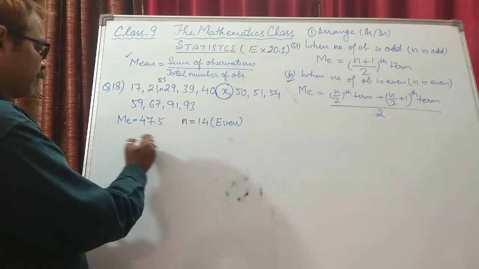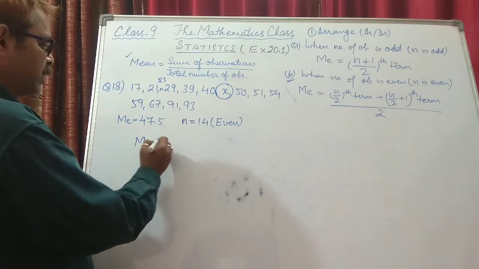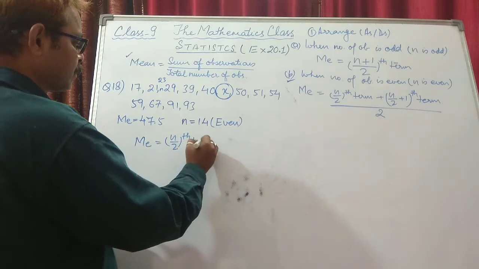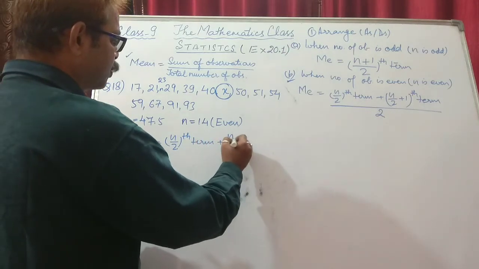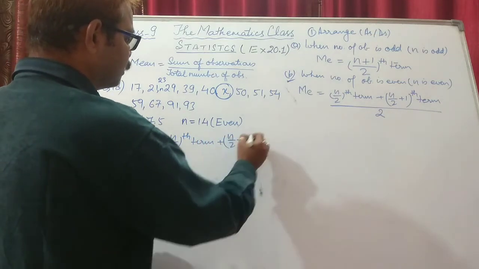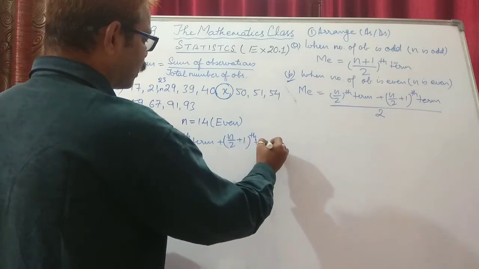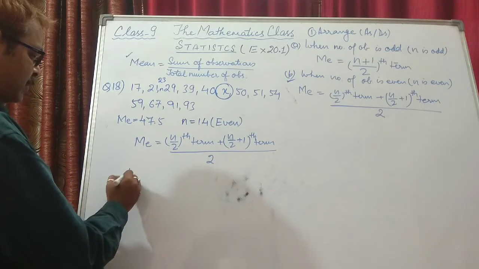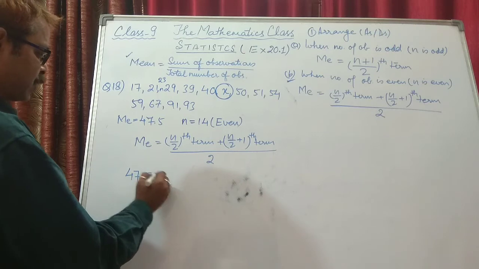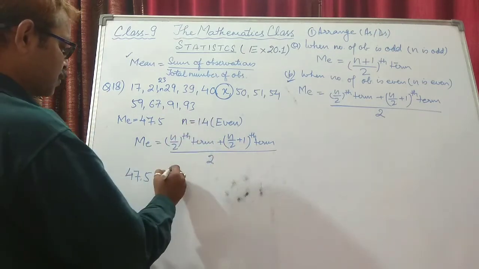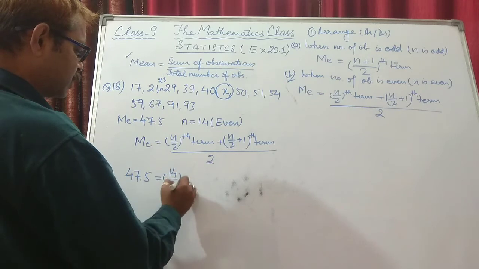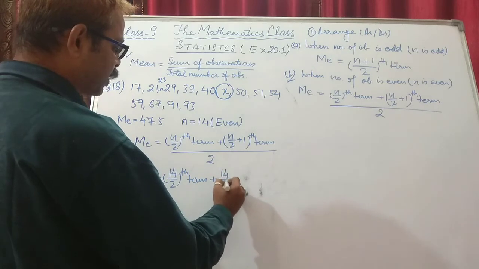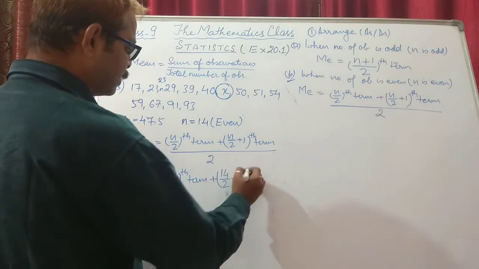So we will write the formula. Median for even is the n upon 2th term plus the n upon 2 plus 1th term, divided by 2. Now median is given as 47.5, so just substitute the value 47.5. n is 14, so 14 upon 2th term plus 14 upon 2 plus 1th term, divided by 2.